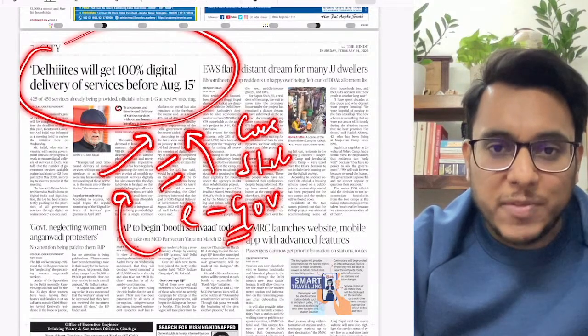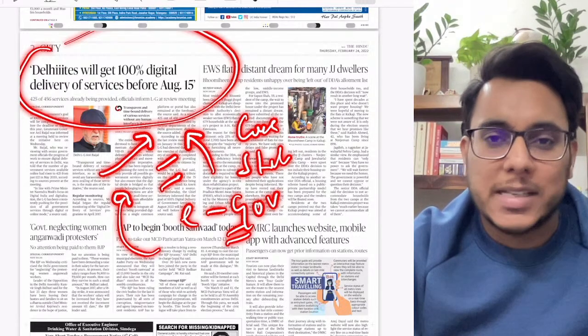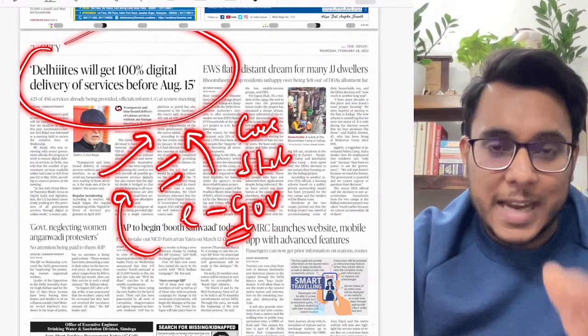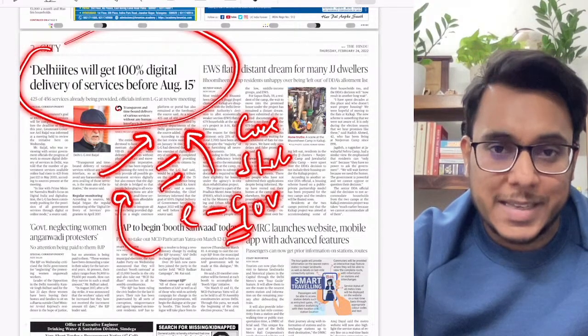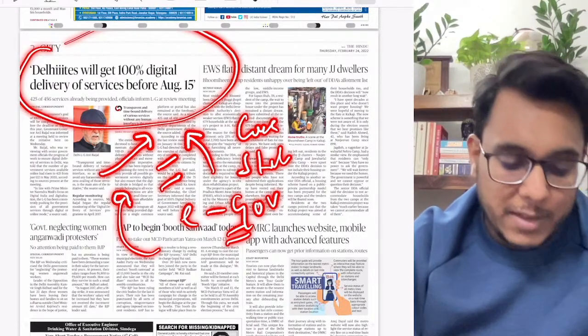You don't need to physically visit a government office because it takes a lot of time, it takes a lot of effort, and it also involves a monetary cost. So the Delhi government is aiming to provide all the services digitally to the citizens. It will also improve the experience of the citizen while interacting with the government.